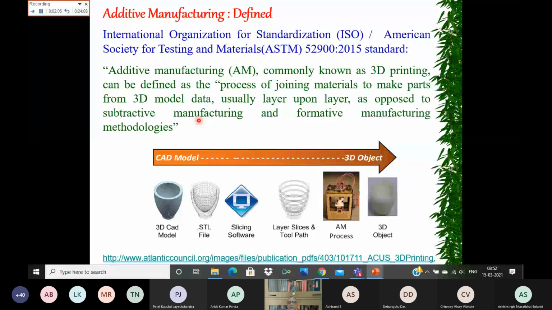But in the additive manufacturing process, you first design that 3D component on the computer. You make a 3D model. Then you generate the coordinate data by making an STL file, in which the surface is represented by triangles.